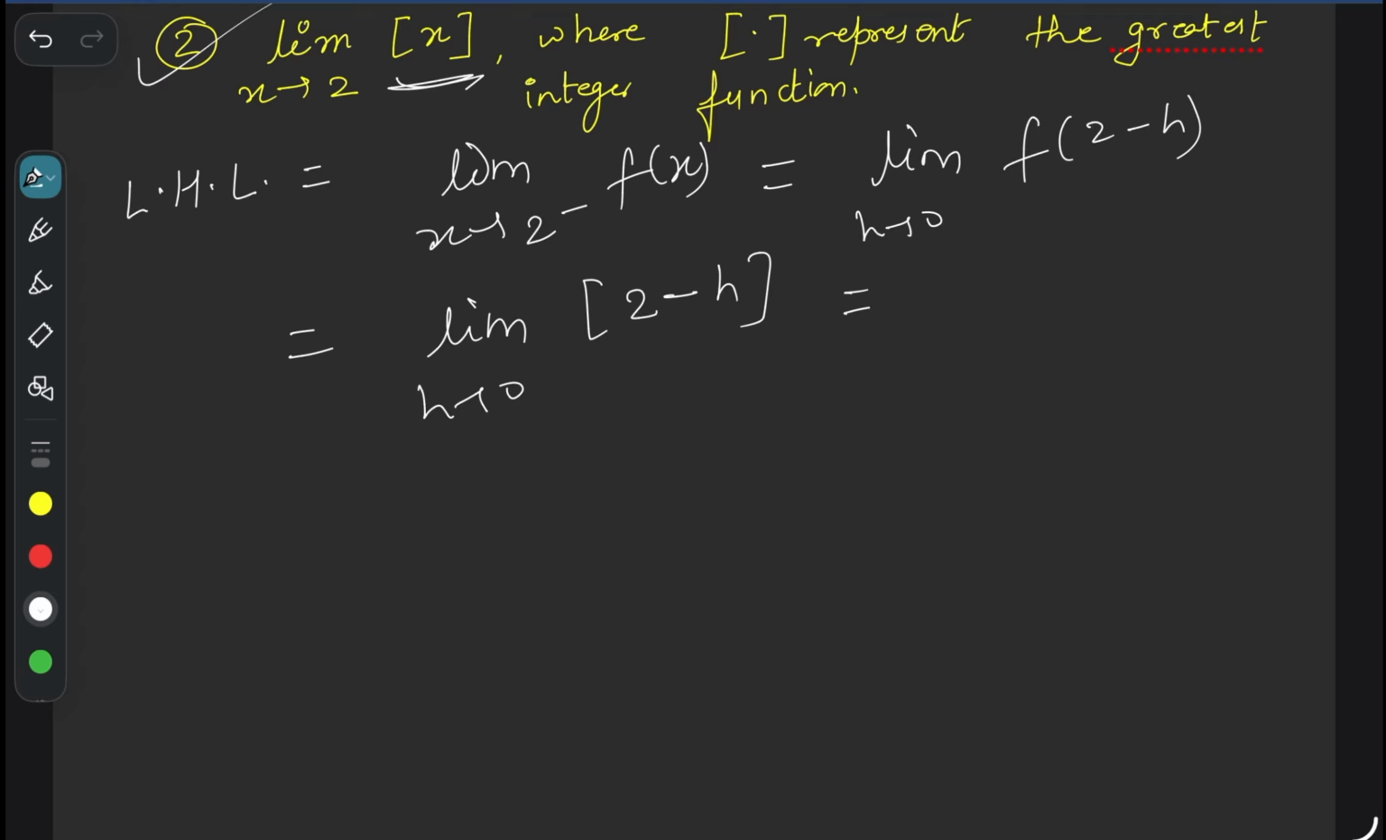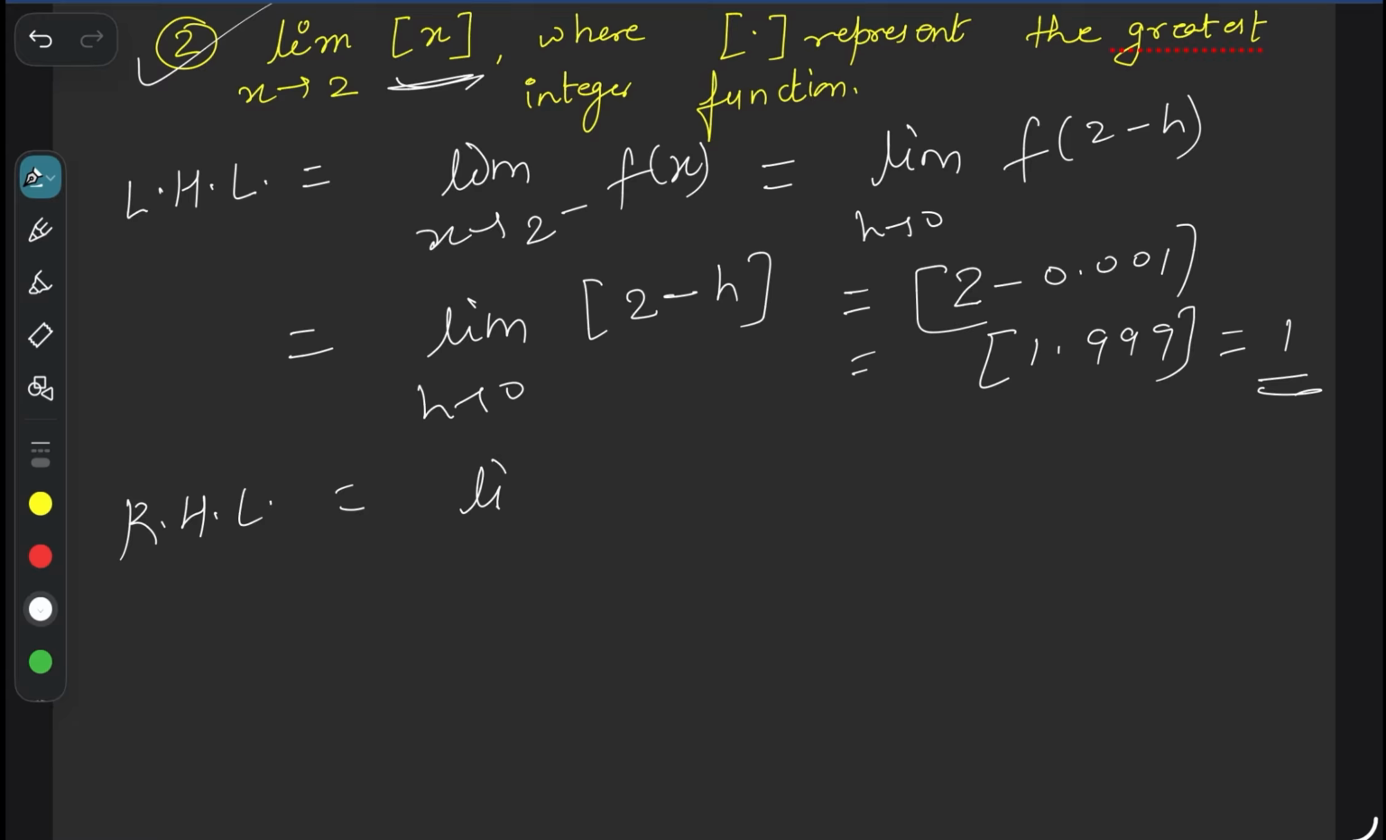h is a very small quantity but positive. So if we subtract from 2 a very small number like 0.001, what will we get? We will get 1.999, and the greatest integer function of 1.999 is 1. So the left hand limit is 1. What about the right hand limit?